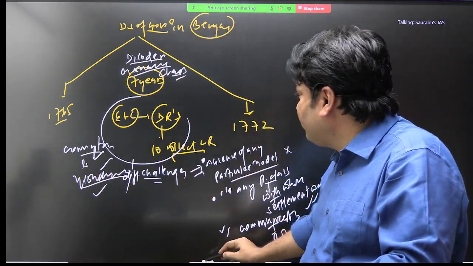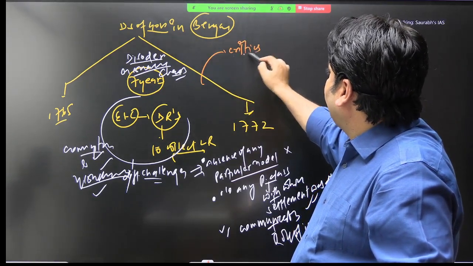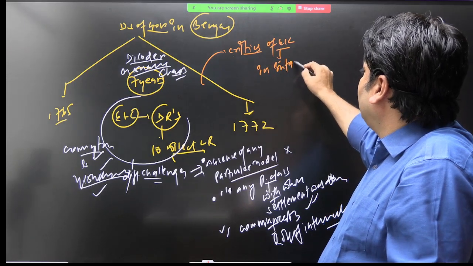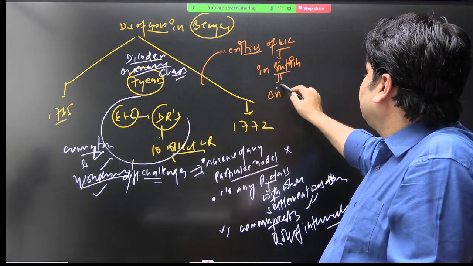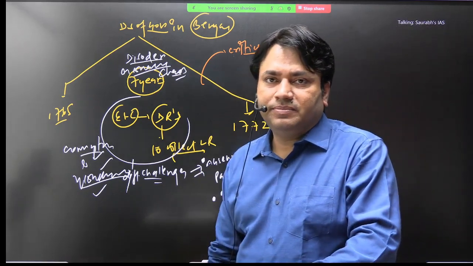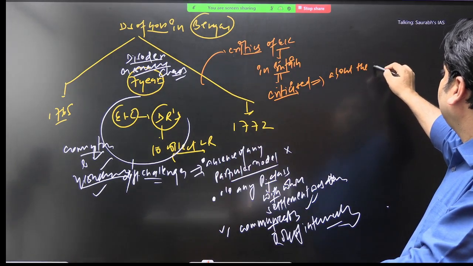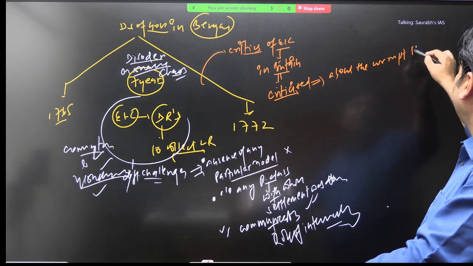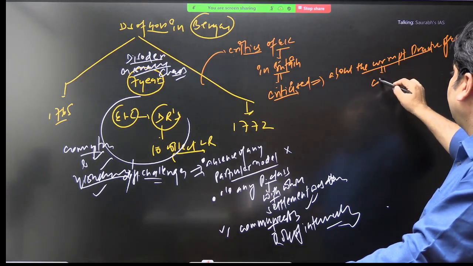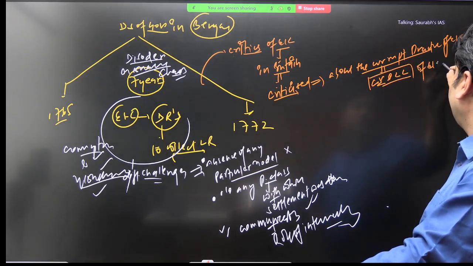The critics of EIC in Britain criticized the corrupt practices of EIC.